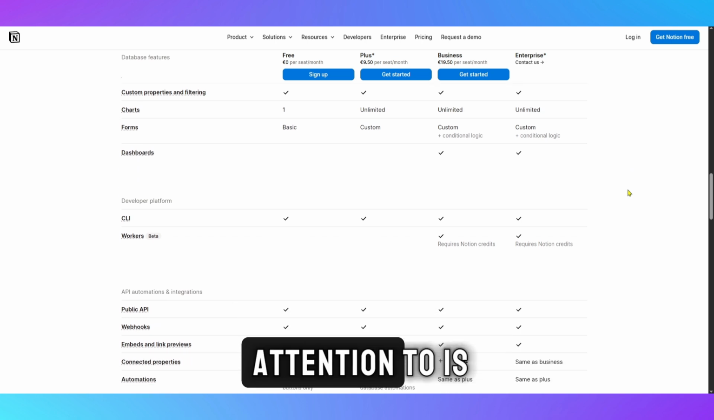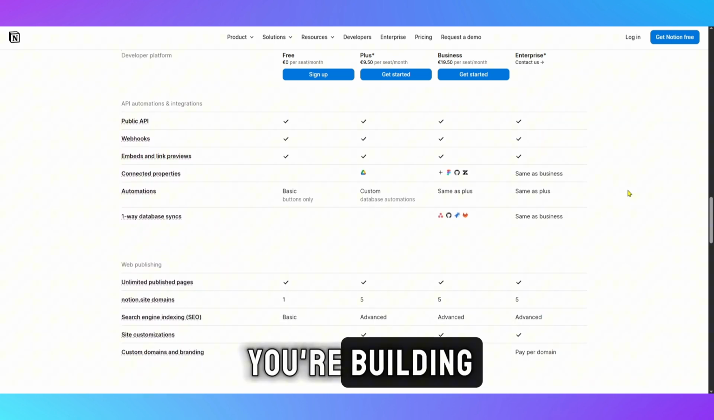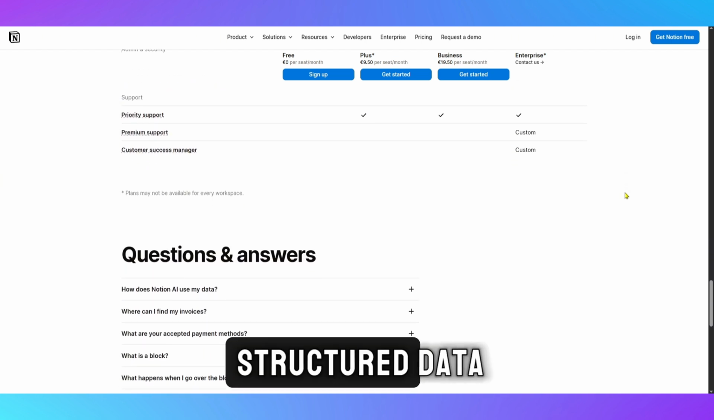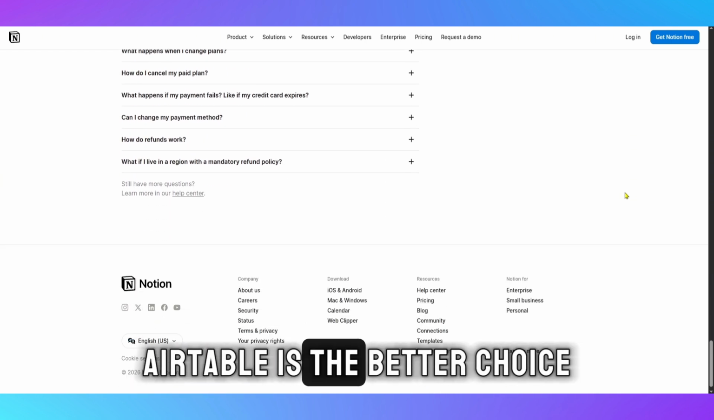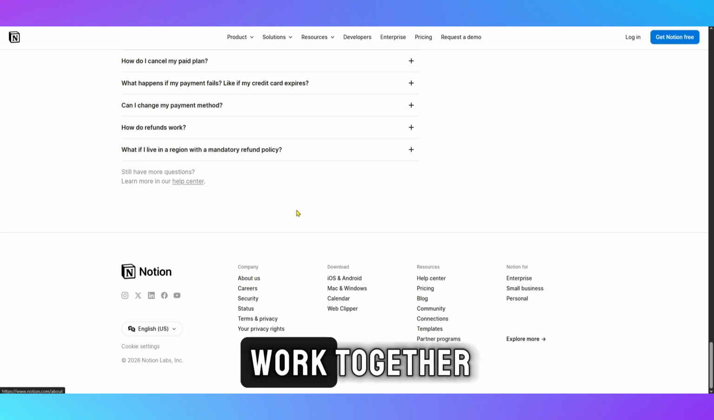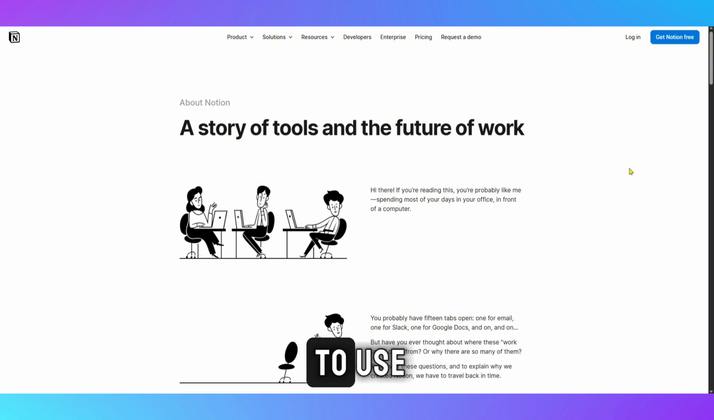One thing I'd pay attention to is what kind of workflow you're building. If you need a true database with powerful automation and structured data, Airtable is the better choice. But if you want a flexible workspace where documents and databases work together, Notion is much easier to use.